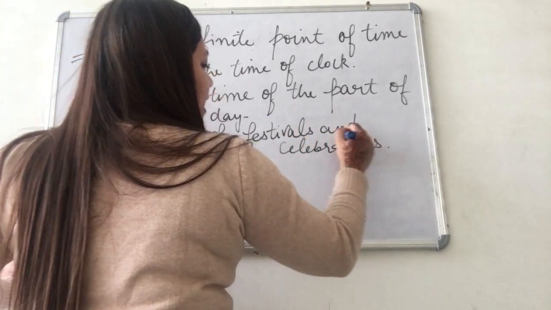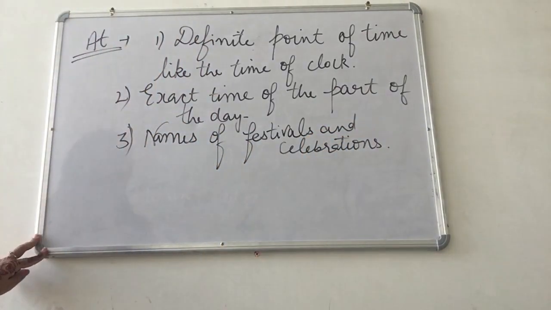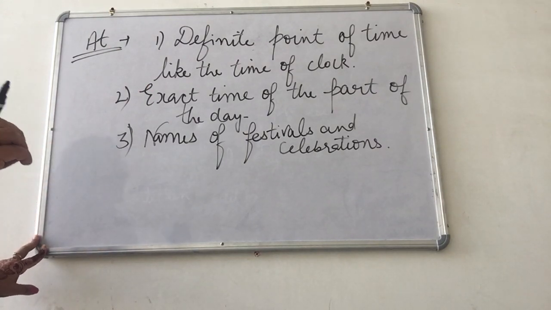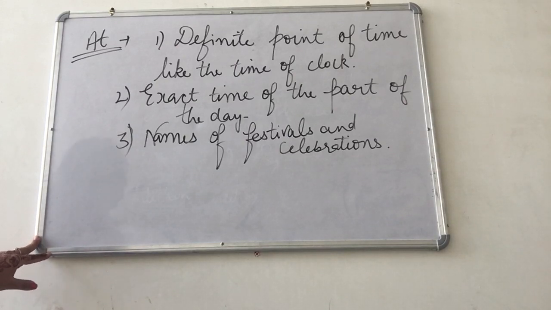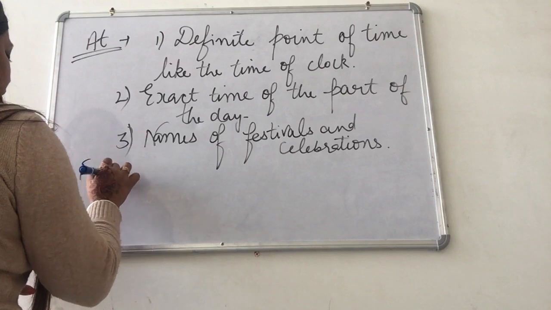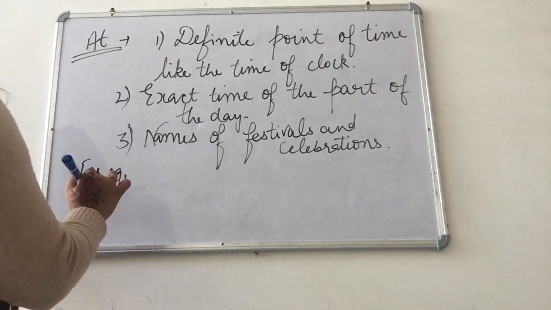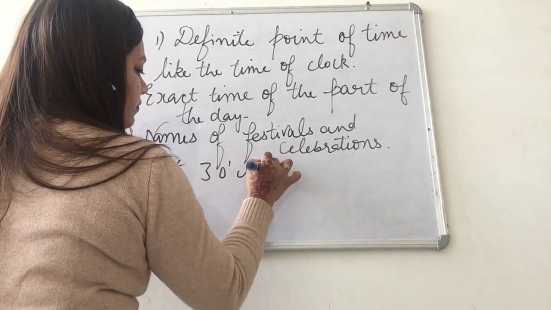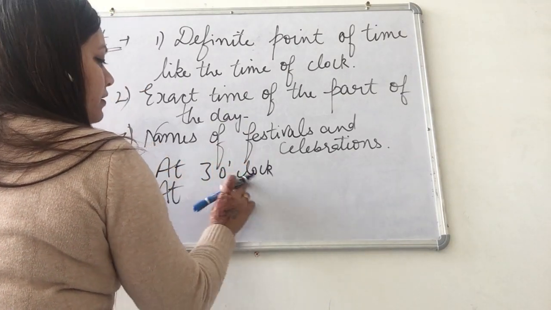So the preposition at can be used at 3 particular places. First is a definite point of time, meaning we are talking exactly about the time sharp on the clock. Secondly, exact time of the part of the day. And the third is names of festivals and celebrations. For example, we can say at 3 o'clock, exact time.